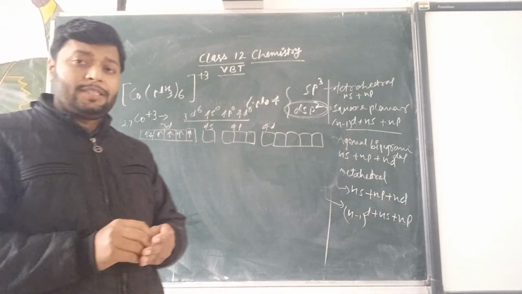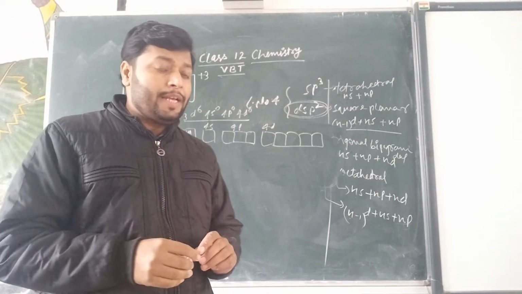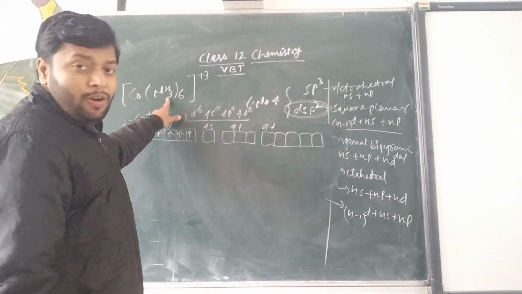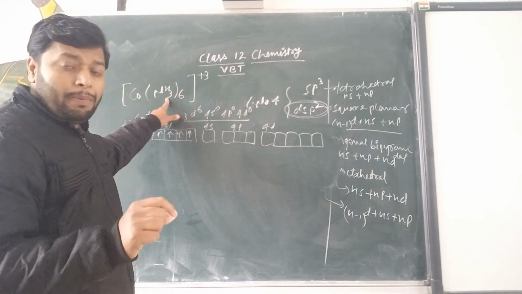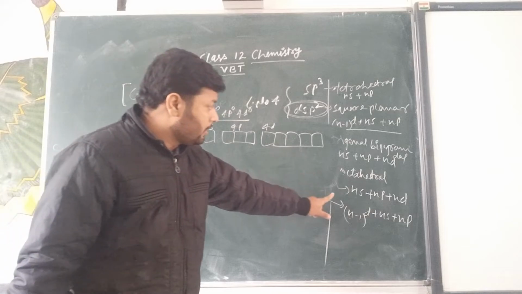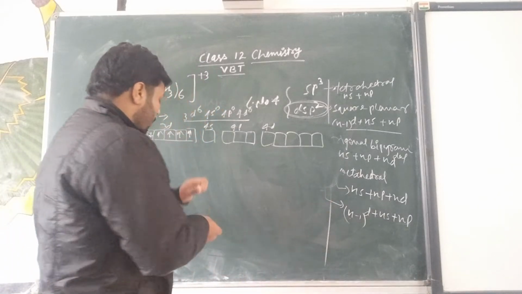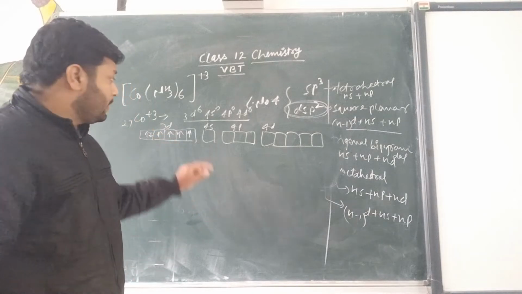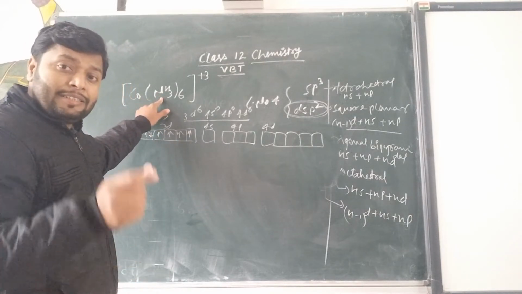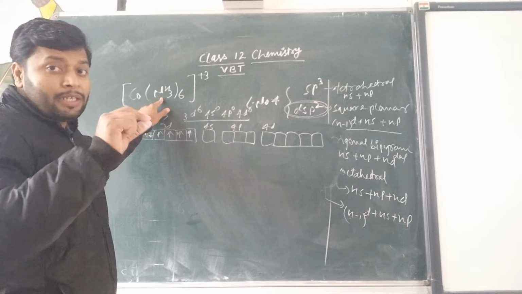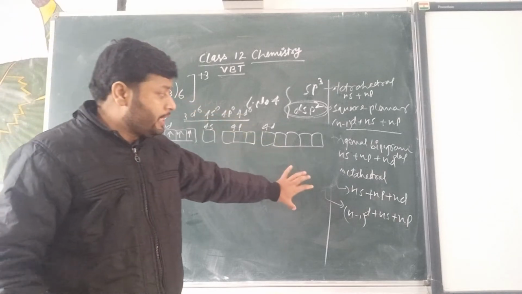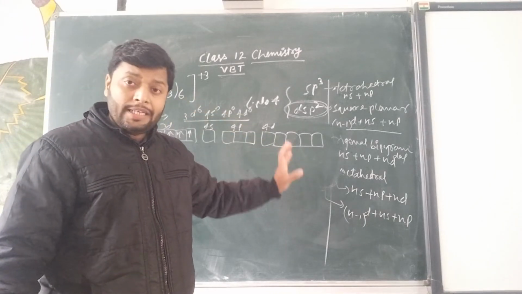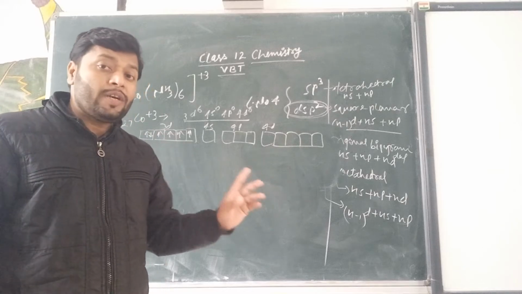Now the problem is, if this complex forms, first count the coordination number: 6 ligands, 6 donor atoms, coordination number 6. So for coordination number 6, there are two possibilities, either sp3d2 or d2sp3.